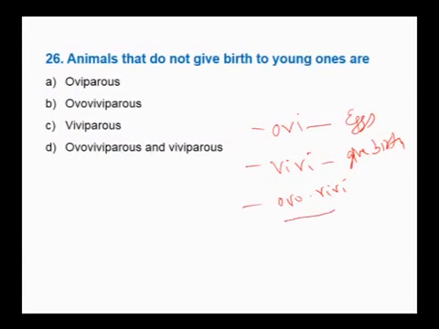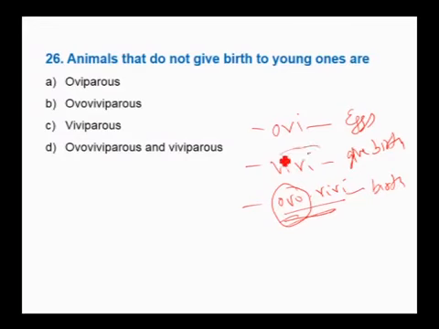In ovoviviparous animals, they give birth to young ones, but the developing embryo depends on the food which is already stored in the egg. Here the mother is not directly providing any nourishment while it is inside the body. Therefore, we call them ovoviviparous animals. Peripatus and shark come under ovoviviparous animals.